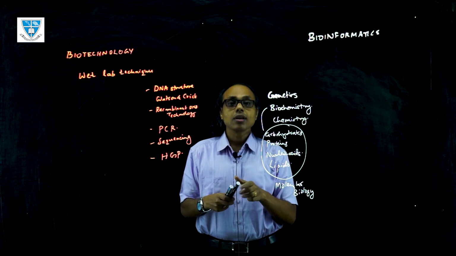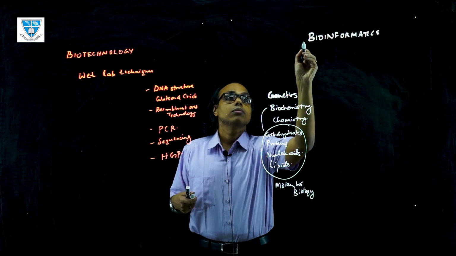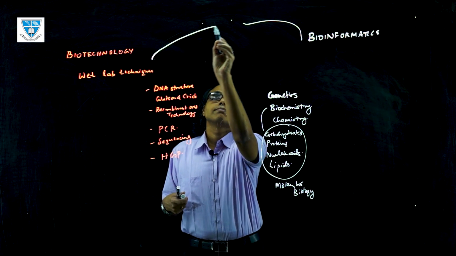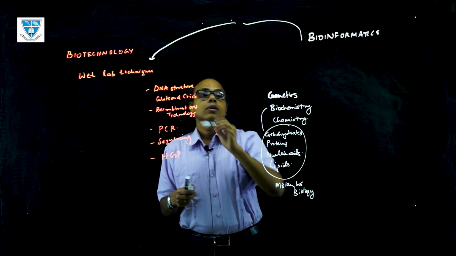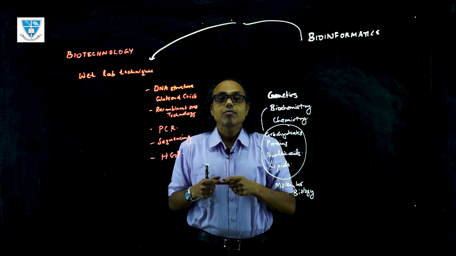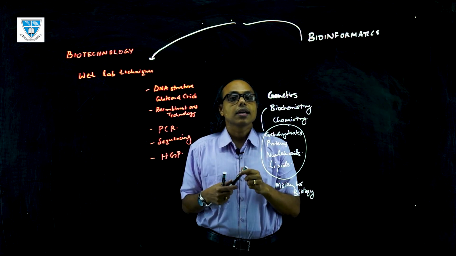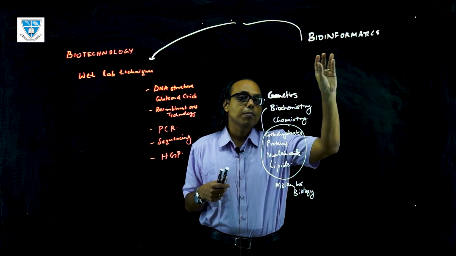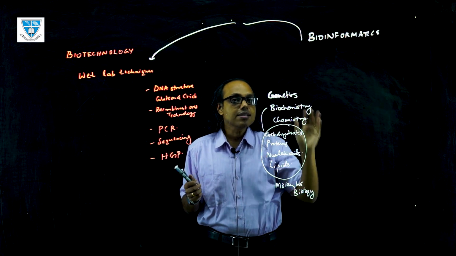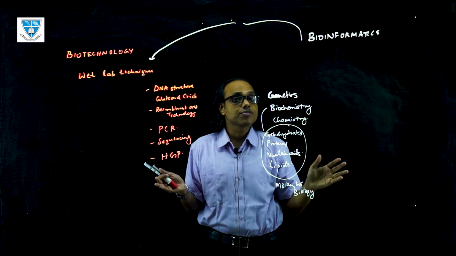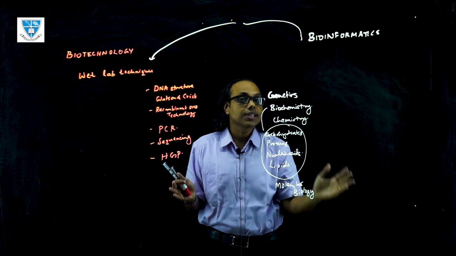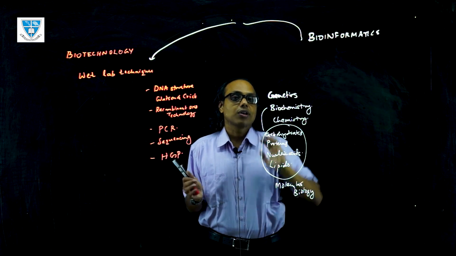This information has come from the advances in biotechnology. The information in biology has been generated by millions of scientists worldwide, which has later contributed to the data in bioinformatics.